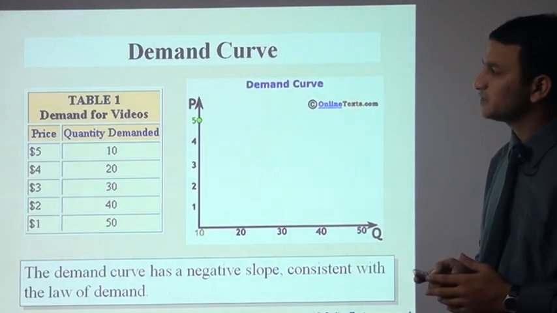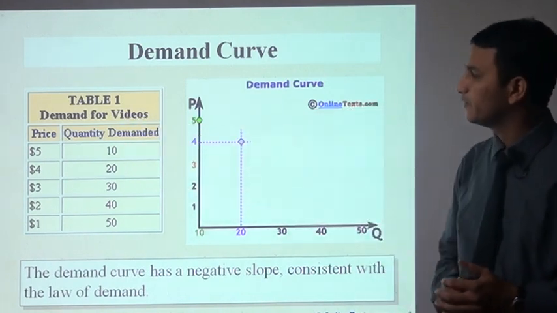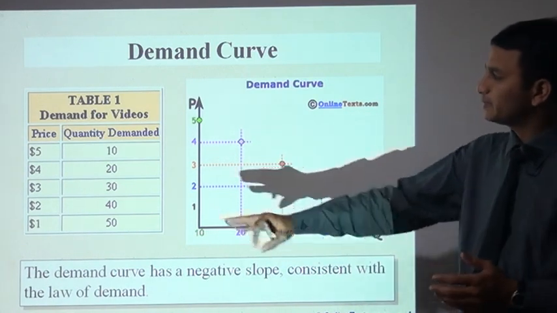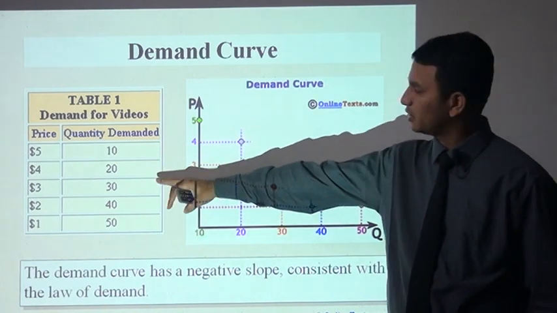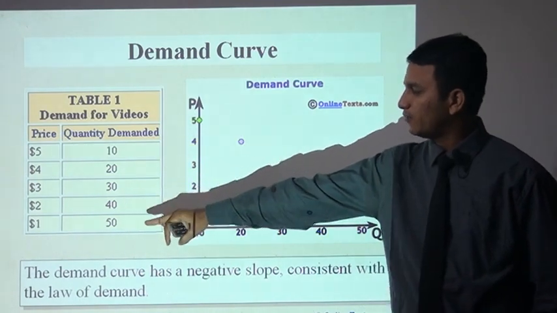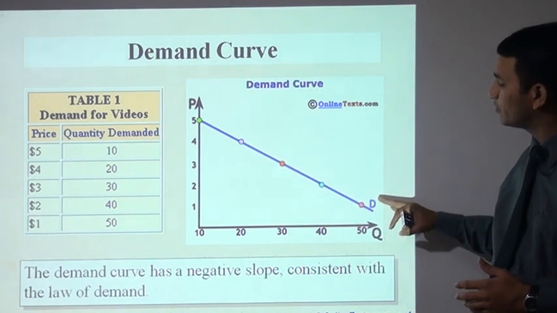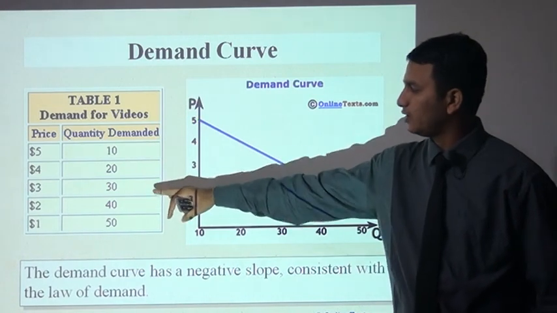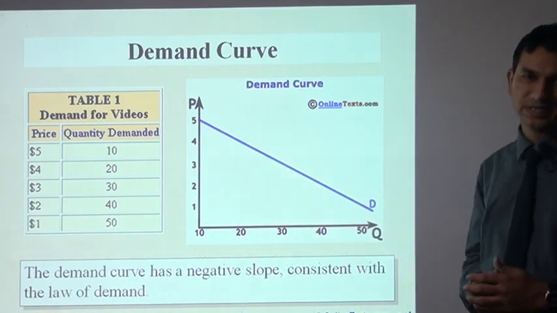If you can see, this is the demand curve, and this is the table. Various prices are given along with the quantity demanded. Here in the graph, at 5 rupees the quantity demanded is 10 units, at a price of 4 the quantity demanded is 20, at 3 it is 30, at 2 it is 40, and at 1 it is 50. So these are the points, and this is the demand curve. It is downward sloping. We can say that 3 rupees and 30 units is the equilibrium price.